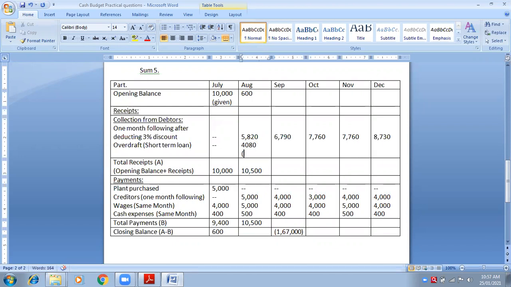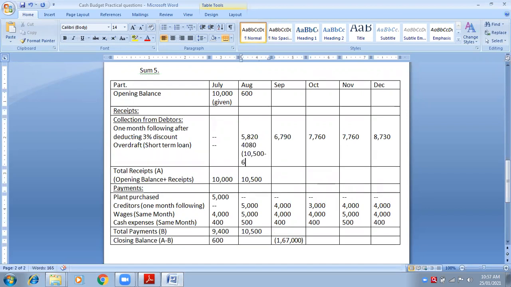4080 comes from where? 10,500 minus 6,420, the total of income. Bracket close. Now, did you understand how to raise the overdraft? Yes, ma'am. Whenever we need to raise the overdraft, we need to check whether incomes are less than expenses.